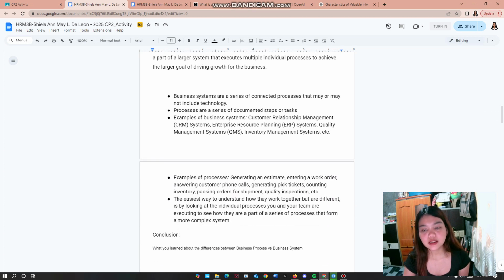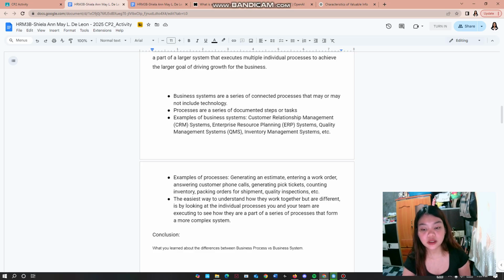Business systems are a series of connected processes that may or may not include technology. Processes are a series of documented steps or tasks. Examples of business systems: customer relationship management systems, enterprise resource planning systems, quality management systems, inventory management systems, etc. Examples of processes: generating an estimate, entering a work order, answering customer phone calls, generating pick tickets, counting inventory, packing orders for shipment, quality inspections.